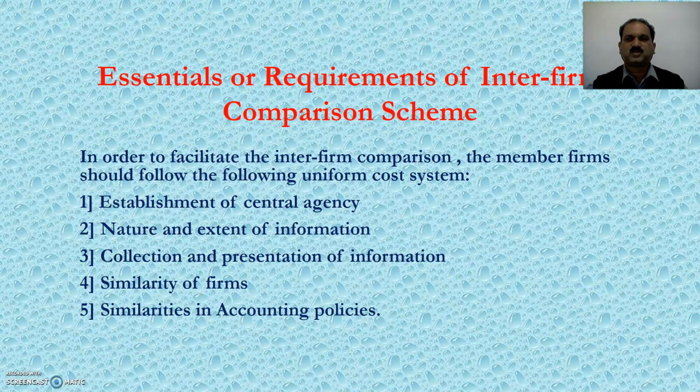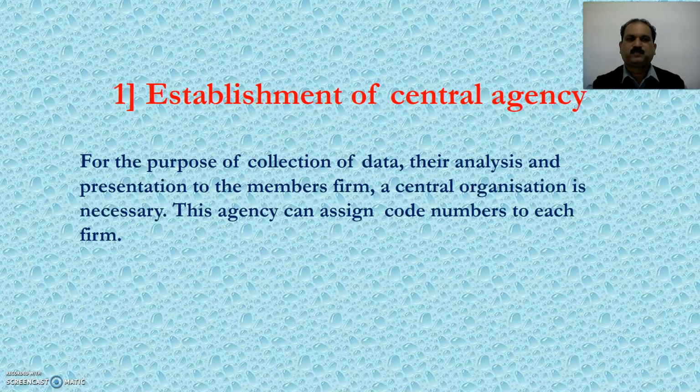Essentials or requirements of inter-firm comparison scheme. In order to facilitate the inter-firm comparison, the member firm should follow the following uniform cost system. First, establishment of central agency. Second, nature and extent of information. Third, collection and presentation of information. Fourth, similarity of firms. Fifth, similarities in accounting policies.